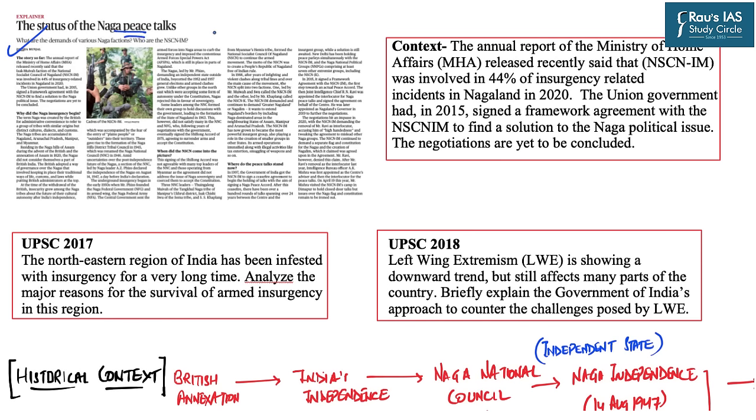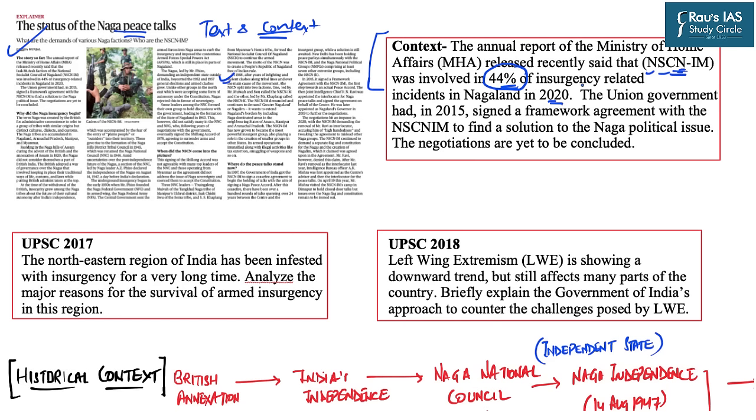This topic has appeared in today's The Hindu Delhi edition, on the text and context page. The latest context of this news article is that recently the annual report by the Ministry of Home Affairs was released, and it has said that NSCN-IM, which stands for National Socialist Council of Nagaland, was involved in 44% of the total insurgency-related incidents in Nagaland in 2020. That means NSCN-IM has emerged as one of the most powerful insurgent groups in northeastern India.